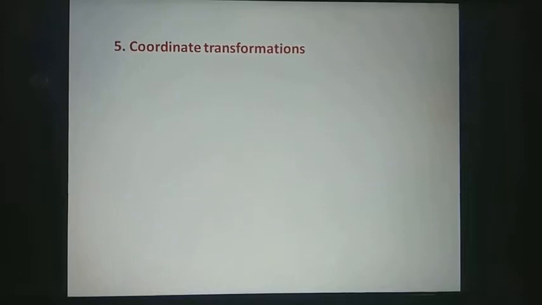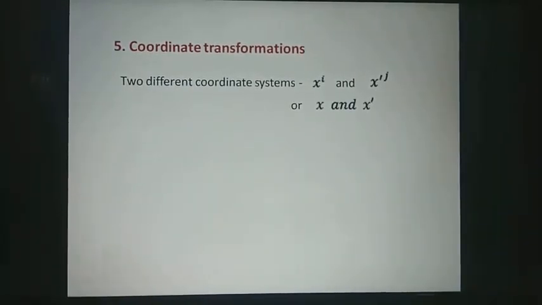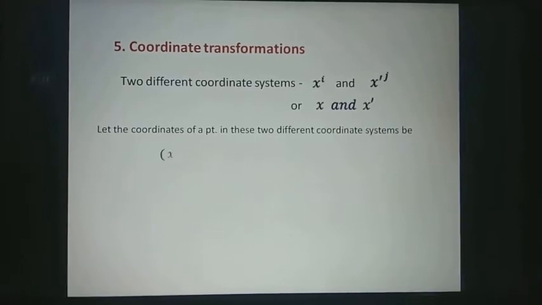Consider a point in n-dimensional space, and to represent that point we consider two different coordinate systems. Suppose those two different coordinate systems are denoted by xi and x dash j, or simply x and x dash. Let the coordinates of the point in these two different coordinate systems be x1, x2 up to xn and x dash 1, x dash 2 up to x dash n.